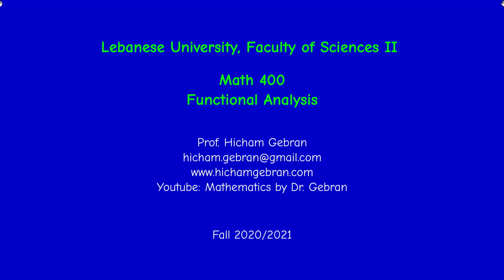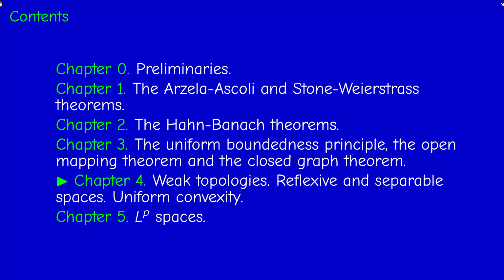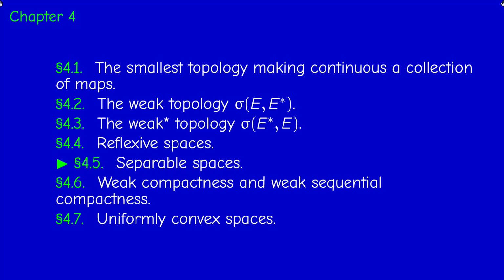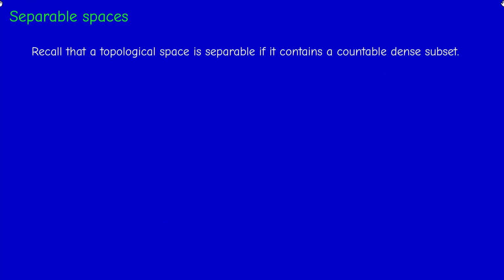Welcome back. In this video, we continue our study of chapter 4 and we move to section 4.5 about separable spaces. What is a separable space? A topological space is said to be separable if it contains a countable dense subset. So, for example, Rn is separable. Why? Because Q to the n is a dense set which is countable.